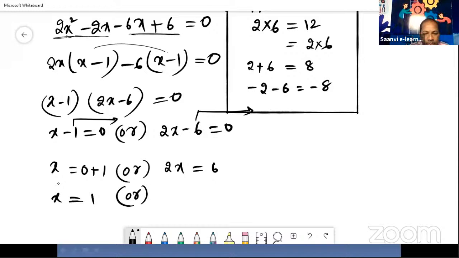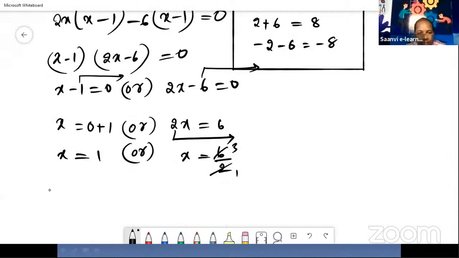And here also, this 2 again send this side. We need x value. So here 2x means 2 into x. 2 is multiplying here. When we send this side, we will divide. 6 by 2. 2 threes are 6. If it is possible to simplify, we can simplify. So x is equal to 1 or here one more x value, how much? 3.